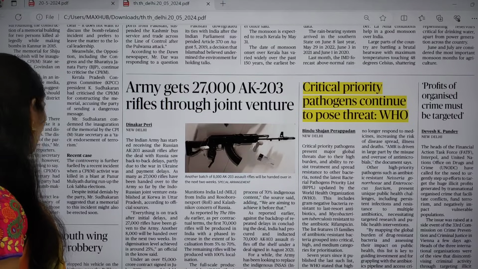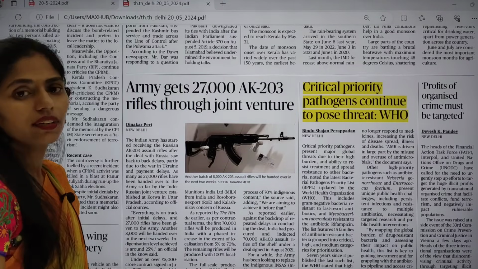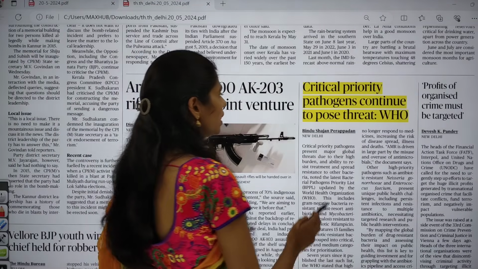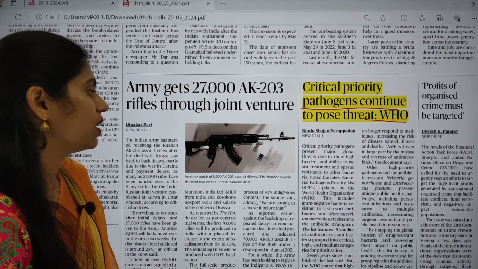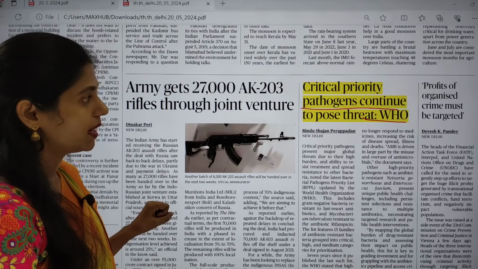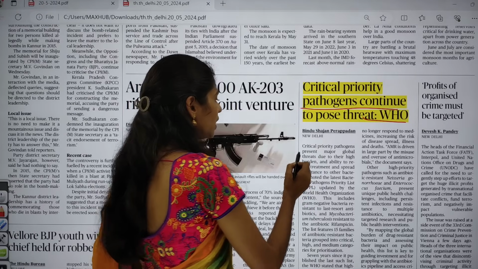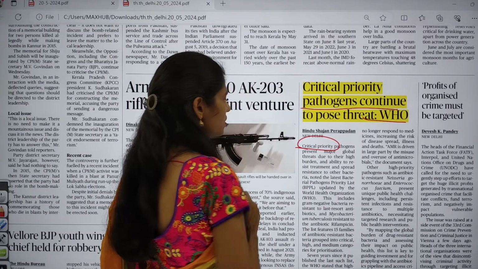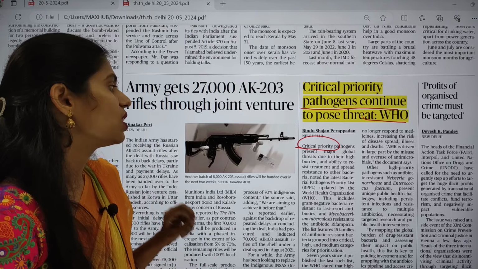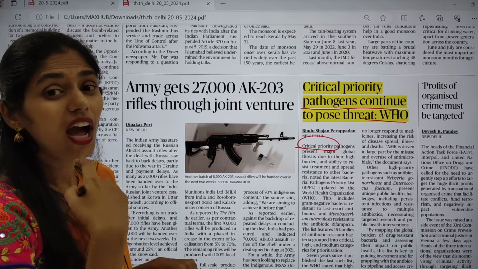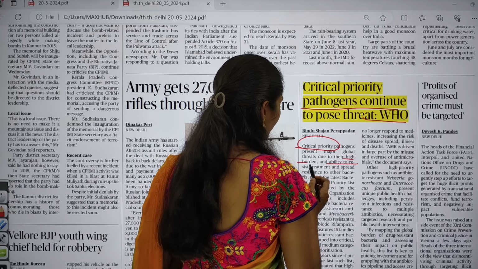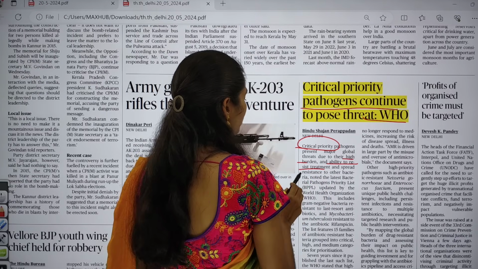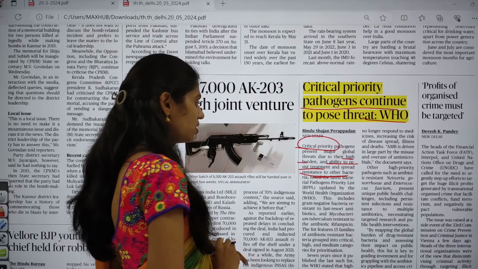In this page there is one article about critical priority pathogens continuing to pose a threat, says WHO. Here there is a list given by WHO of critical priority pathogens. They cause major global threats because they have a higher burden and the ability to resist treatment and to spread resistance to other bacteria.